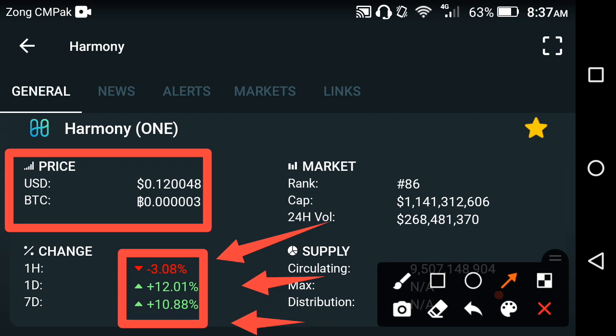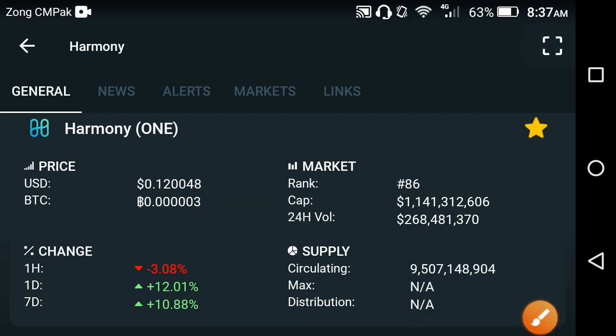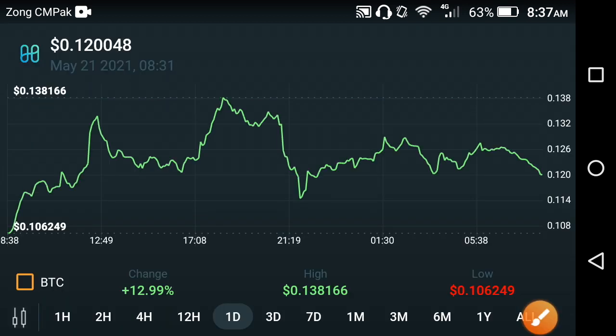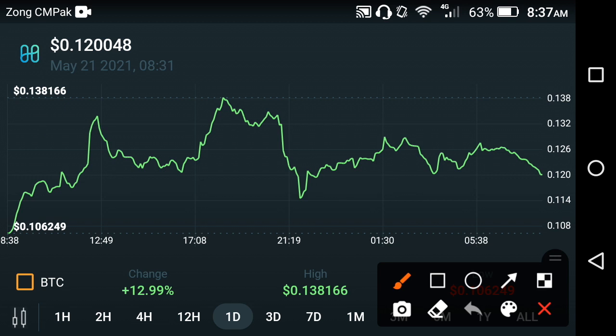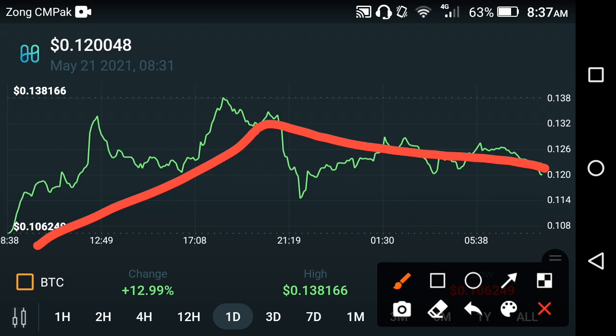Only the last 1 hour price change is negative. Except for the last 1 hour, the last 1 day and the last 1 week price changes are positive, friends. Let me show you, friends, what's going on in the last 1 hour and why the price is, oh my god, absolutely. In the previous time, Harmony took a good jump, but now if we look at the current conditions, they are badly falling fast, friends.